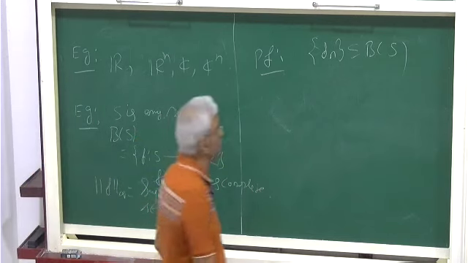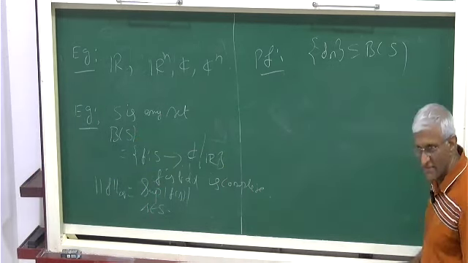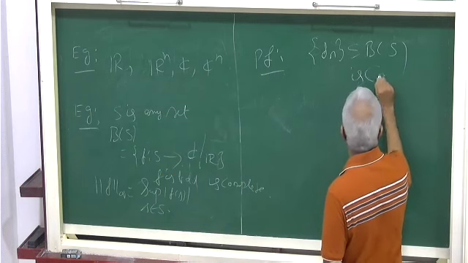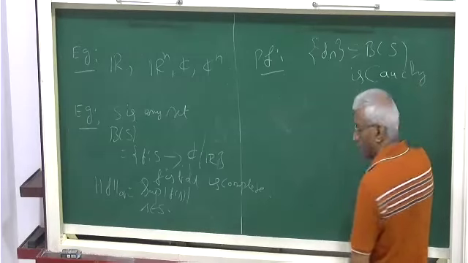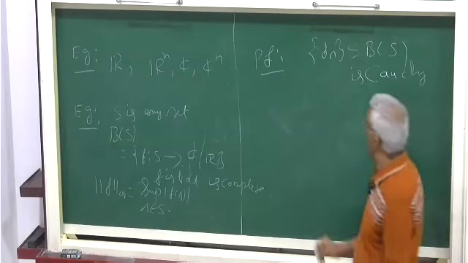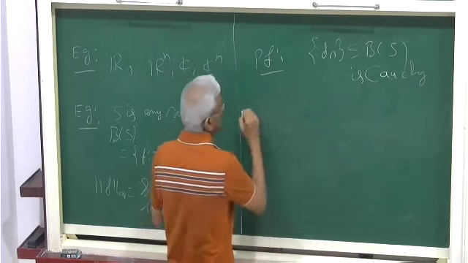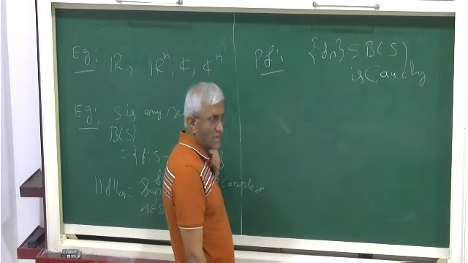So the proof: Fn in B of S is Cauchy. We have to find a limit. Cauchy means it is Cauchy in this metric.